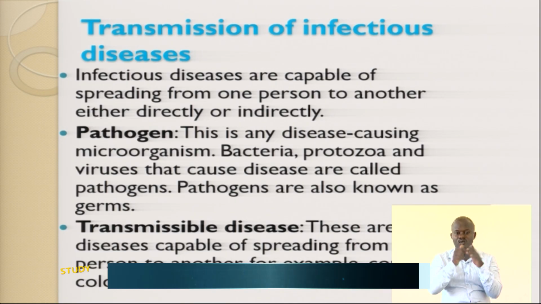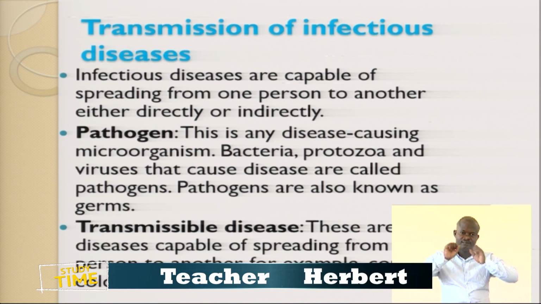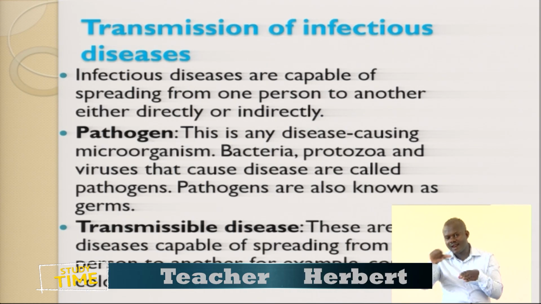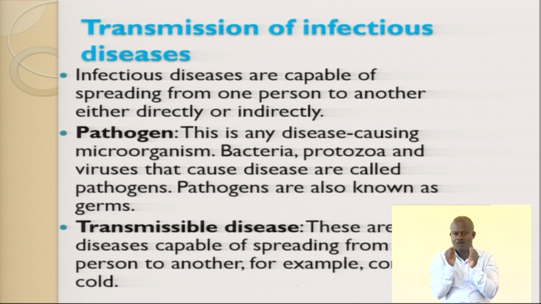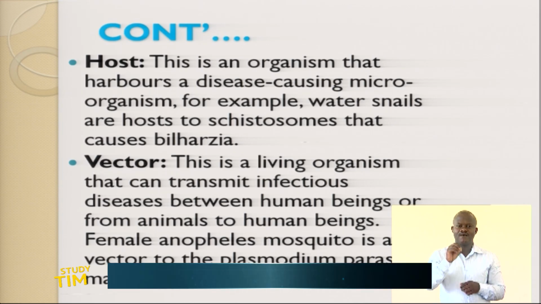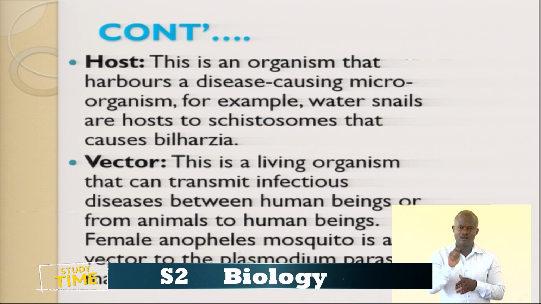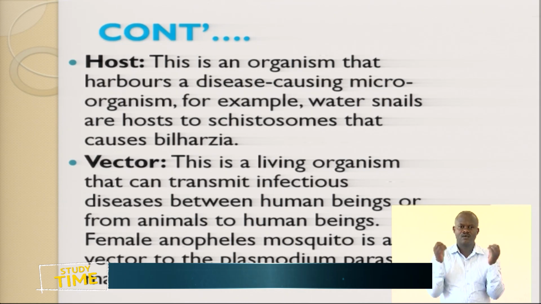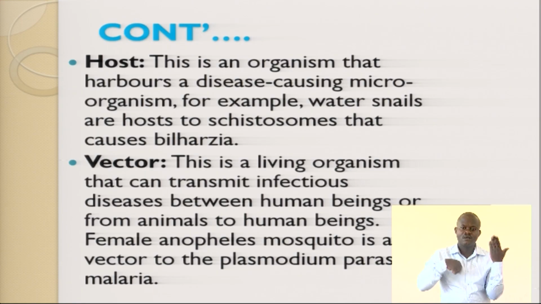Transmissible diseases are diseases capable of spreading from one person to another. For example, the common cold is an example of a transmissible disease which can be transmitted from one person to another. Most of these diseases or germs have a host. What is a host? A host is an organism that harbors a disease-causing microorganism.